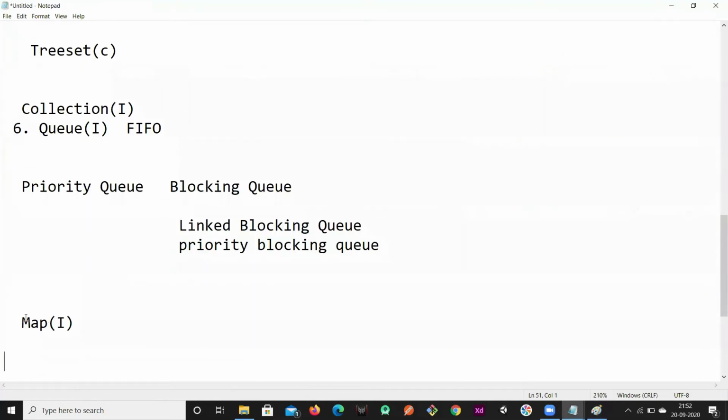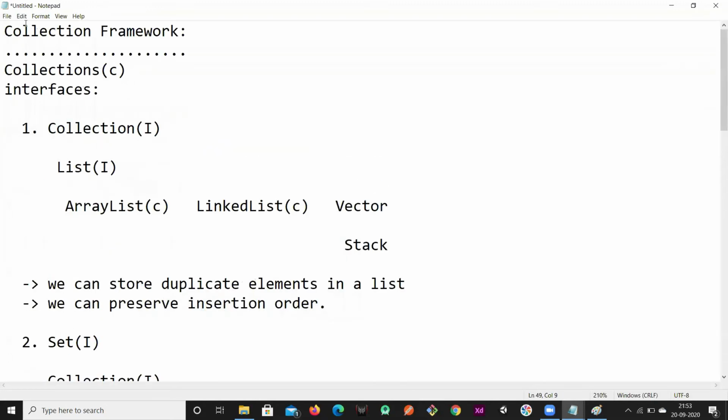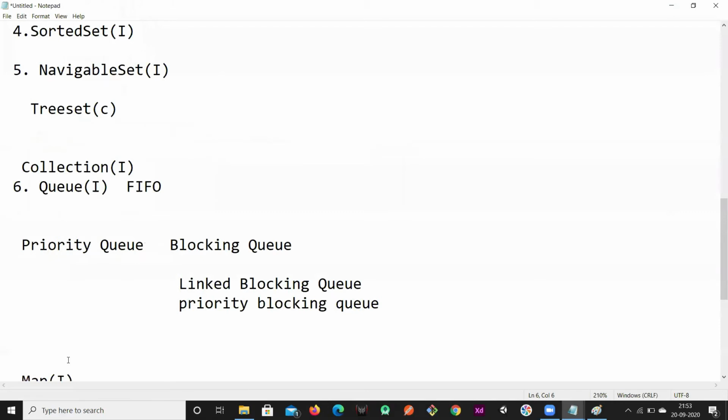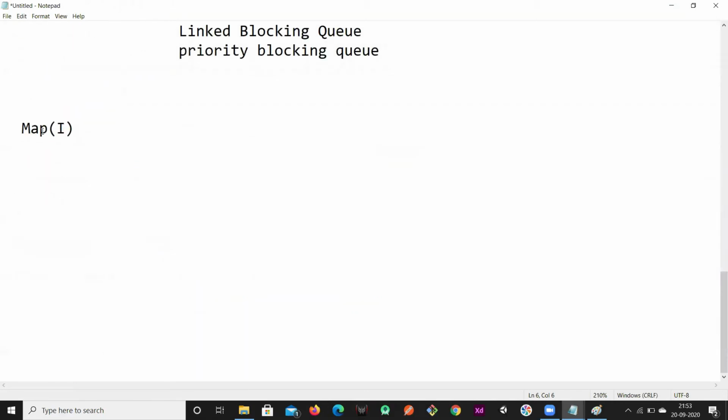Okay, so again, in the Map interface we have some children. But the Map interface is not a child of Collection, right? Collection is an interface, and the Collection interface has Queue, Set and List, but Map is not part of the Collection interface, though it is a part of the collection framework. In the collection framework we have a set of interfaces and classes. Usually everyone says that Collection is the root interface for all the other interfaces, but that is not true. The Collection interface's children are List, Set and Queue, that's it. Map is a separate thing. Map is not inheriting from the Collection interface, but it is part of the collection framework.